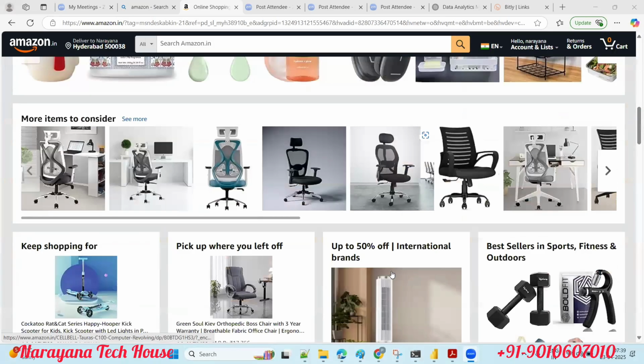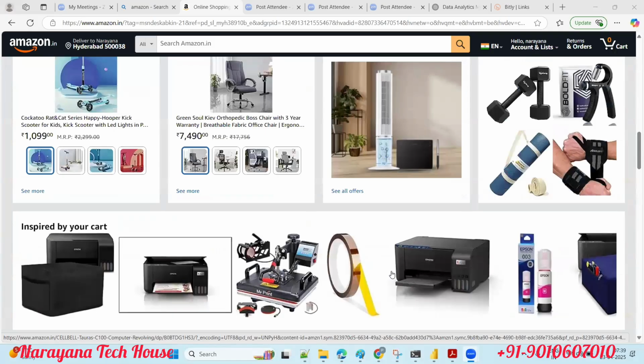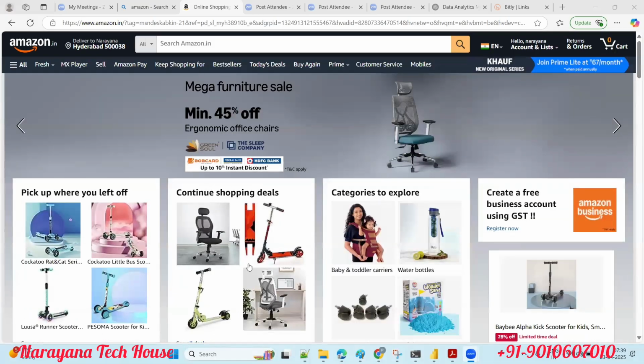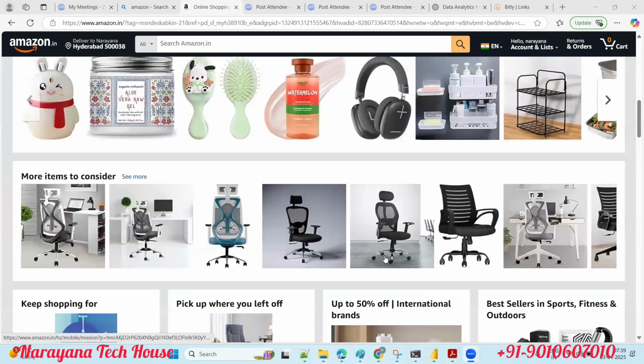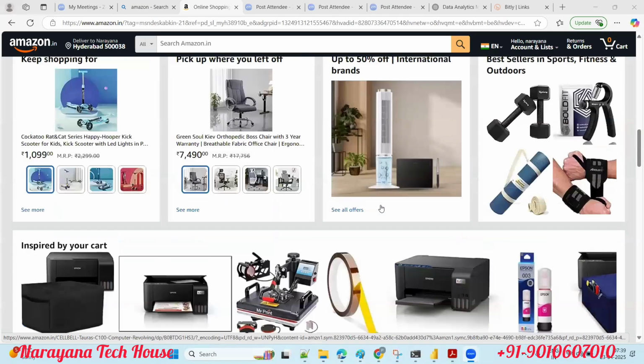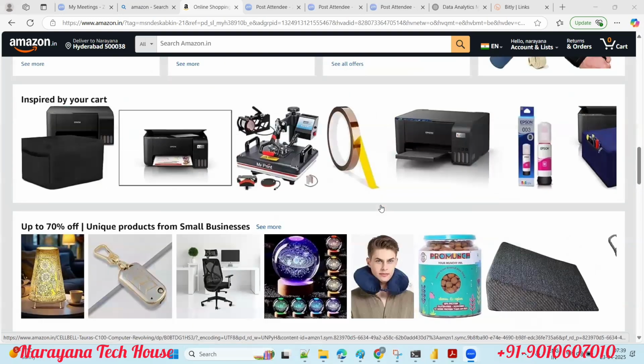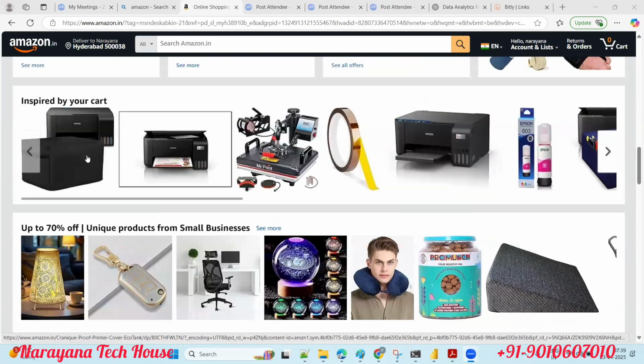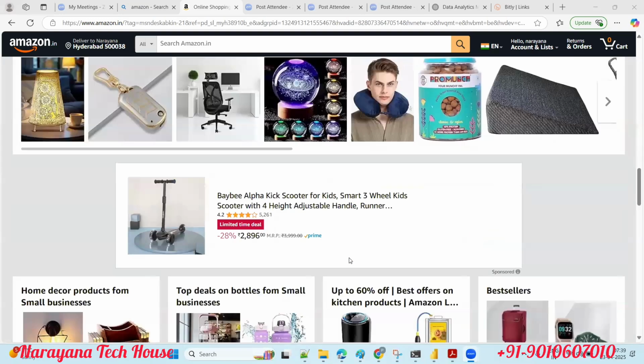See how many chairs are coming, guys. I searched for only one chair for 2 minutes only. But see how many chairs are showing now. Why? To tempt the customer. See how many devices, how many models they're showing us, even though I searched for one device for 1 minute only. And the printer, I searched for almost 2 or 3 months back, right?